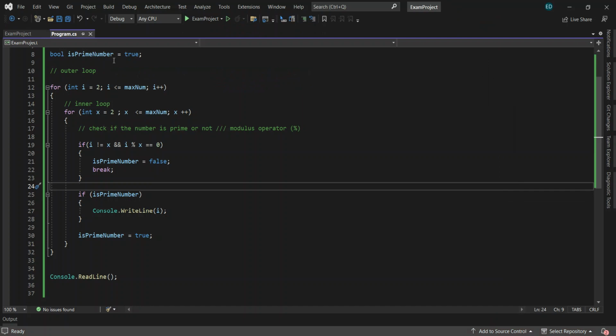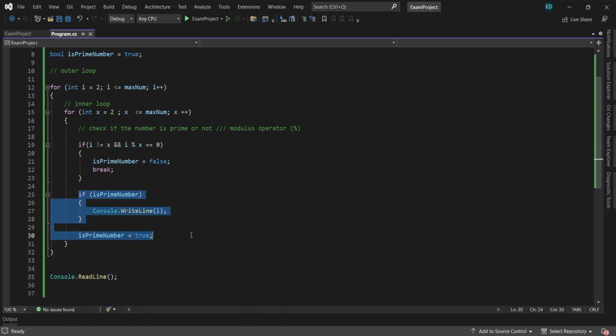So we have this isPrime is true, and if x equals 2 is less than or equal to maximum 2, the number is prime. Otherwise isPrime is false, and then this part is just missing here.